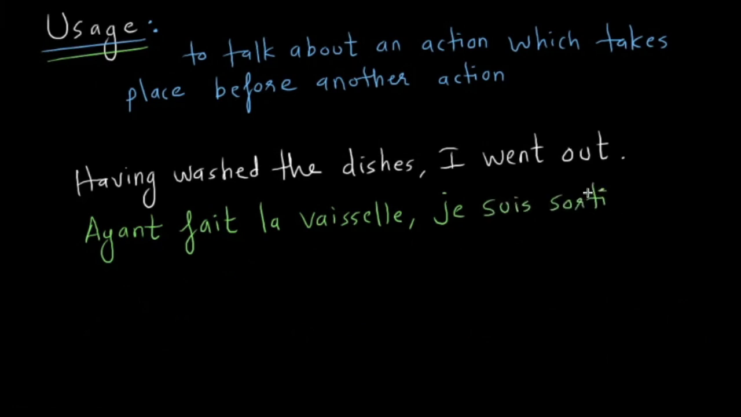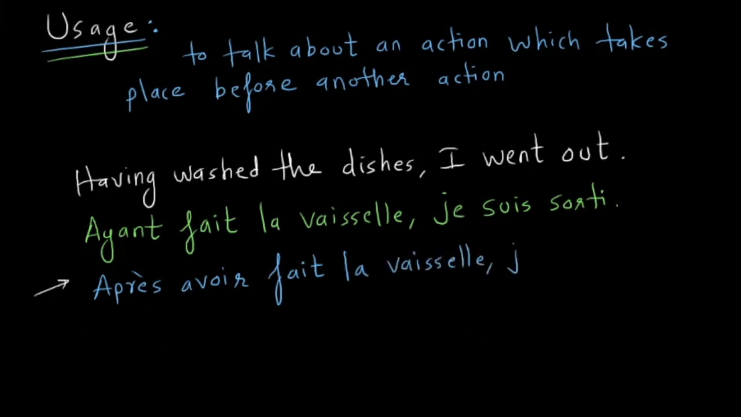Okay. Now, Akshata or Manoj or anyone. This is one way to write it using the perfect participle. Ayant fait la vaisselle, je suis sorti. Having washed the dishes, I went out. What is another way of writing it? Après avoir fait la vaisselle, the t in fait is silent, je suis sorti. Because it's masculine, I'm not going to add that extra e on the participle. Even though you spoke right now, we'll just keep it consistent.